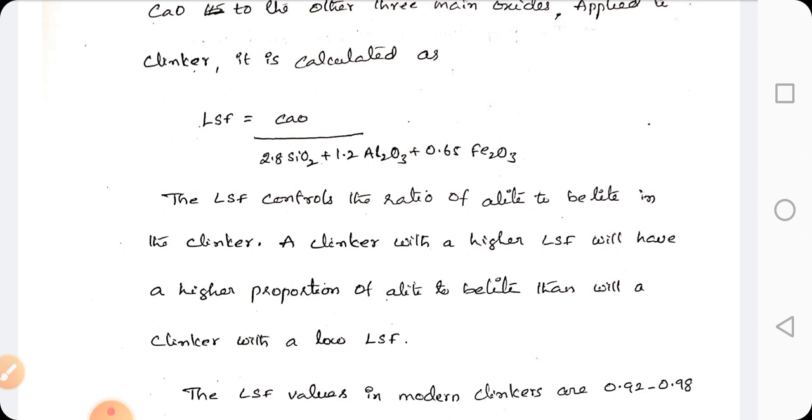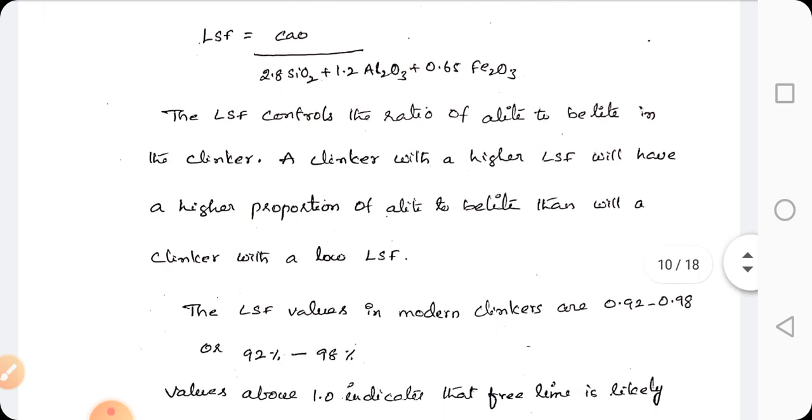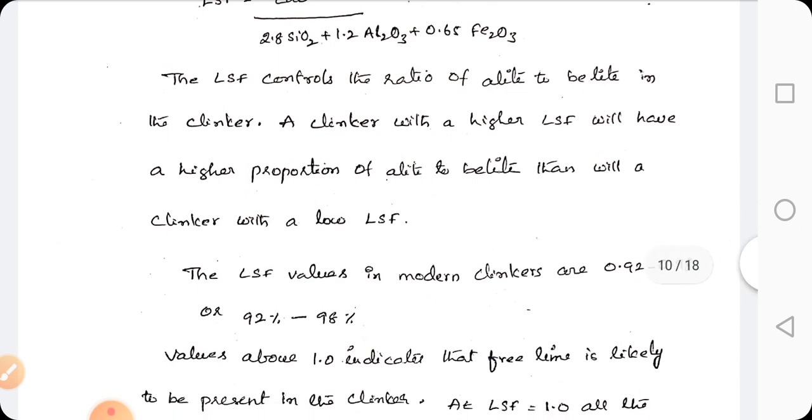It controls the ratio of alite to belite in the clinker. A clinker with a higher lime saturation factor will have a high proportion of alite to belite, compared with a clinker with a low lime saturation factor. The lime saturation factor values in modern clinkers are 92 to 98%.